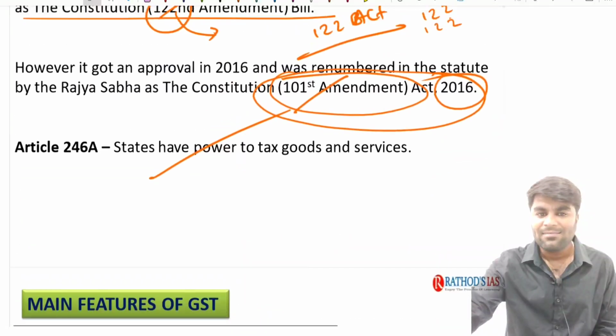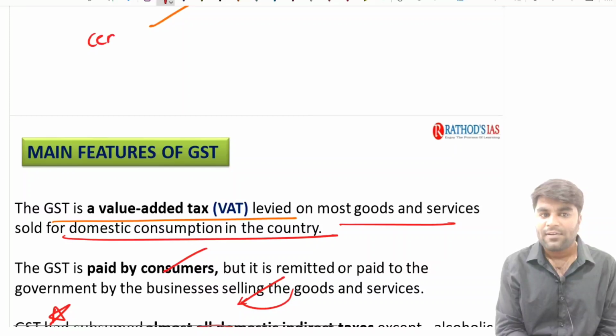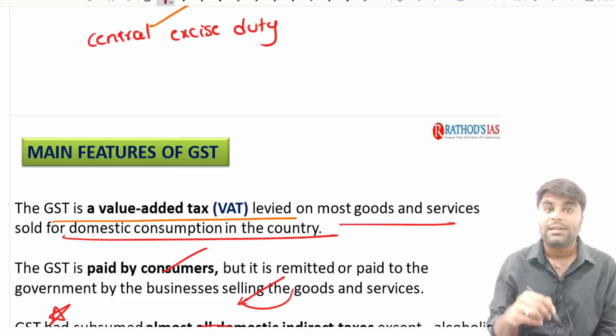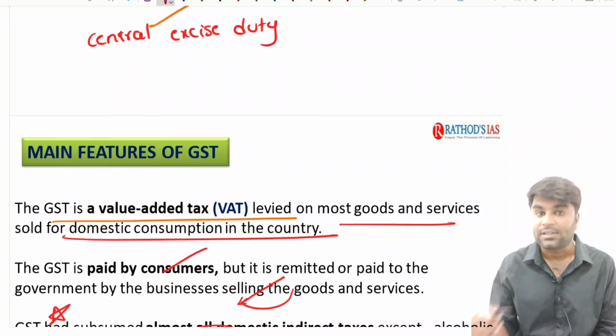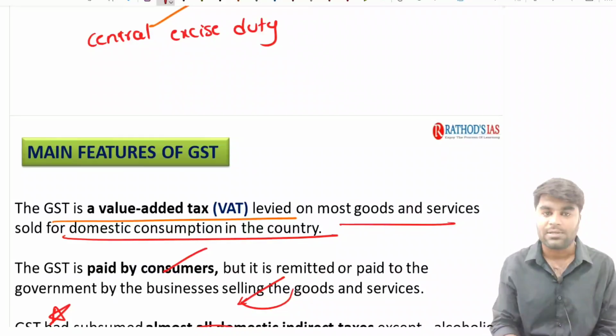See guys, GST is simple, you can clearly understand it in a simple way. See, we have central excise duty. Central excise duty is nothing but a tax imposed on the production of goods and services by the central government. Now, majorly this is the one which is converted into the CGST.